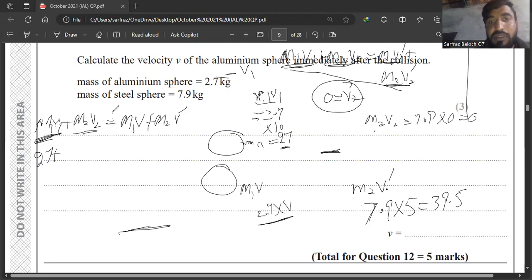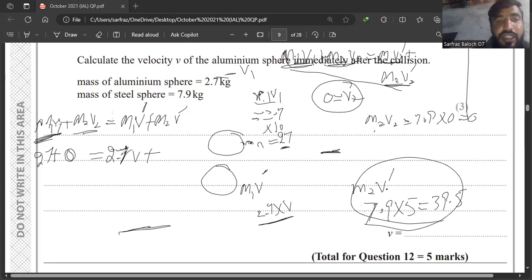Because v2 velocity is 0, m2 v2 is 0. So 0 is equal to m1 v dash, this was 2.7 v, plus m2 v2 dash.